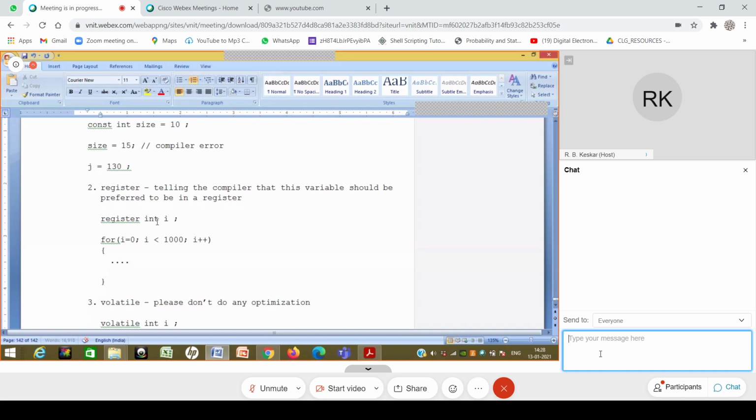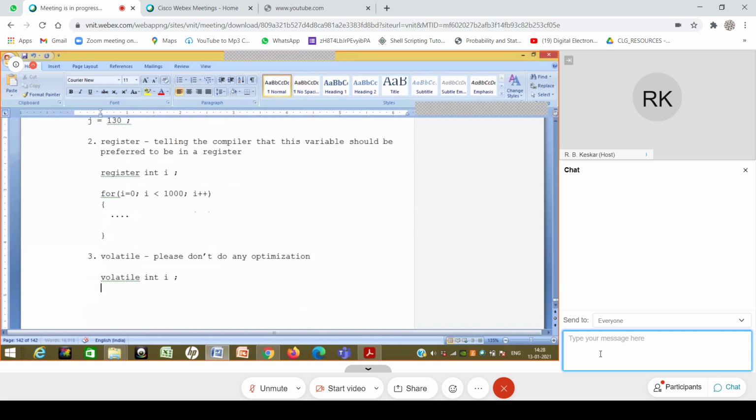Okay, so this is a hint to the compiler not to do any optimization, because the programmer is giving a hint that this variable is going to be updated many times over. So even if I may have some value as constant somewhere at the start, don't assume that this value will remain constant. Although it looks like it has a constant value, of course it can change because it's not a const. So it is giving a hint not to do any optimization. I know that this is going to change again and again. So this is a hint to the compiler again.